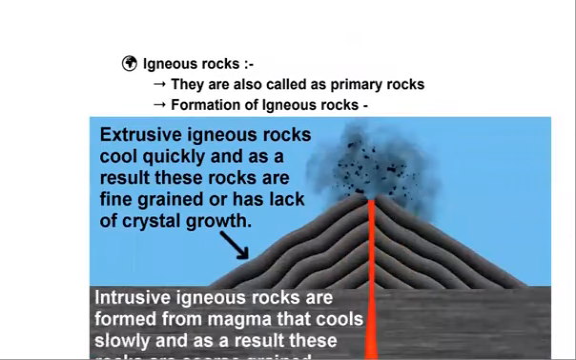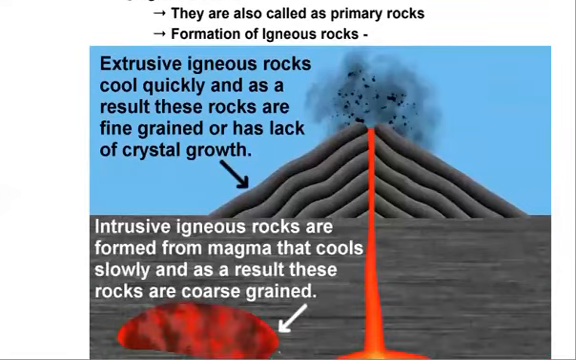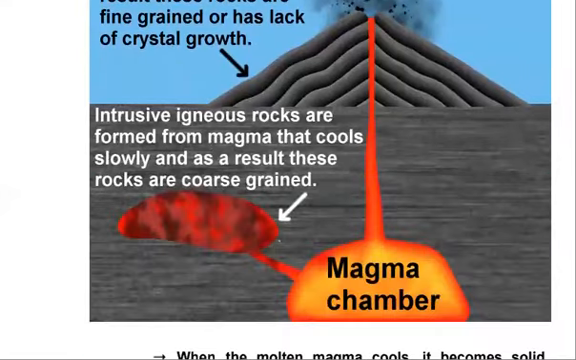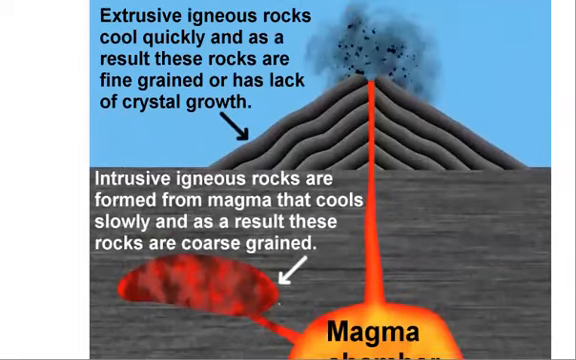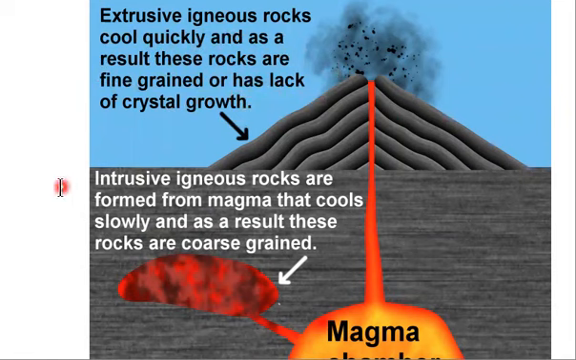Igneous rocks. These are also called primary rocks. And now let's have a look at the formation. These are formed when molten magma cools down. So this is a diagram which will make you understand. Extrusive igneous rocks cool quickly, and as a result these rocks are fine grained or lack crystal growth. Intrusive igneous rocks are formed from magma that cools slowly, and as a result these rocks are coarse grained. You can see that there is a magma chamber and it erupts and these cool down.